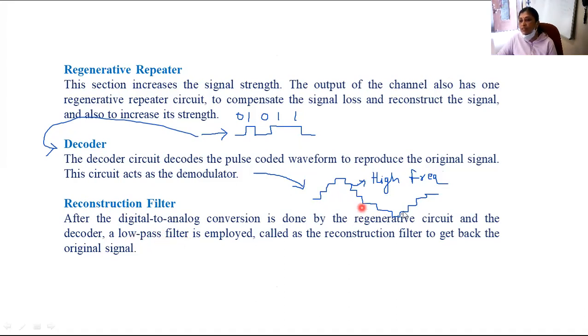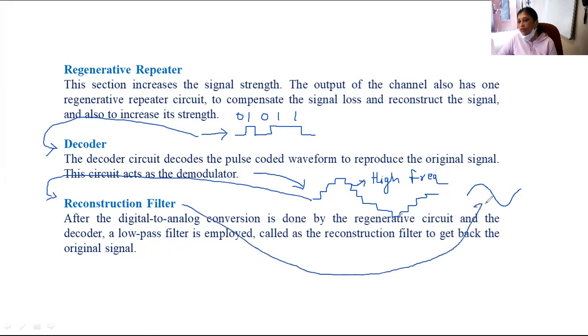So when such a signal is passed through the reconstruction filter, which is a low pass filter, all high frequency noise will be eliminated and your signal will be smoothed out like this. If you pass such a signal through a reconstruction filter, then you will get a signal like this. So this is nothing but your original information signal.